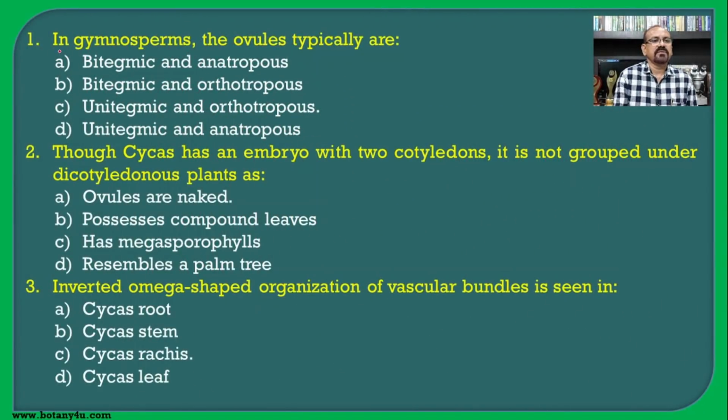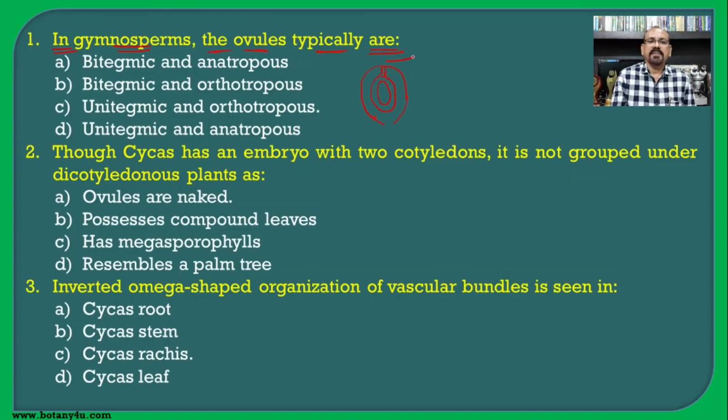The first question: in gymnosperms, the ovules typically are. If you see the ovule of the gymnosperm, then you will find such a type of condition. Here there is a presence of unitegmic ovules in the gymnosperm, that is the single integument which is divided into 3 different layers, the outer, middle and the inner.